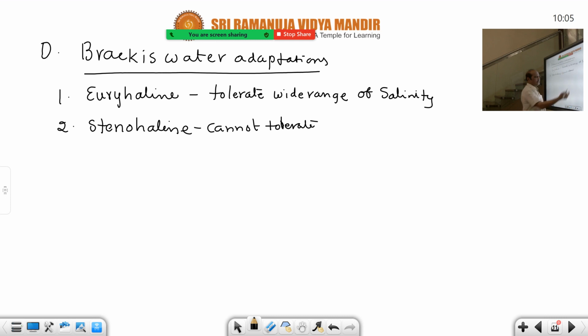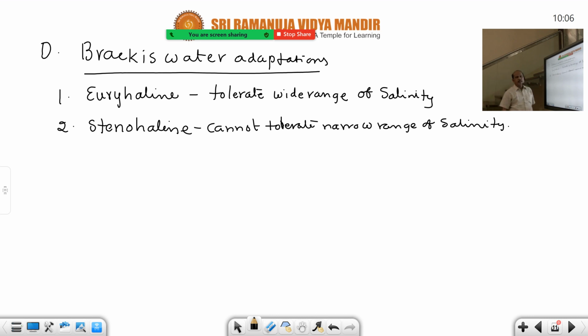That is stenohaline. Just like temperature, wide range of temperature, narrow range of temperature, there we have used thermal, eurythermal. This is haline means salinity. Cannot tolerate narrow range of salinity. So that is the difference between these 2. Of course, in the introduction itself it is given. At this time, when we discuss these 2 points, you can understand.